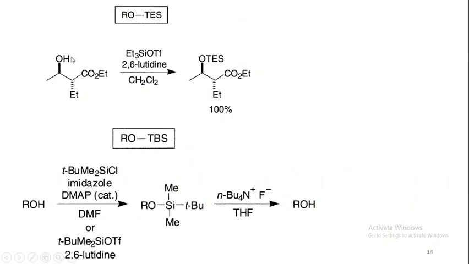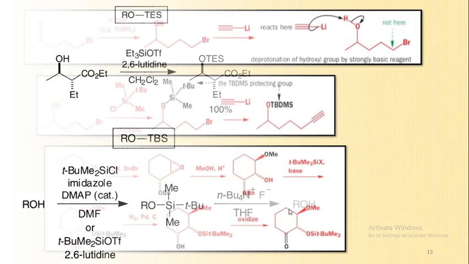In this case, the OH is protected by using triethyl silyl trifluoromethane sulfonate. In this case, the alcohol is protected by using tertiary butyl dimethyl silyl chloride. This is the protected form, and deprotection is done by using tertiary butyl ammonium fluoride.